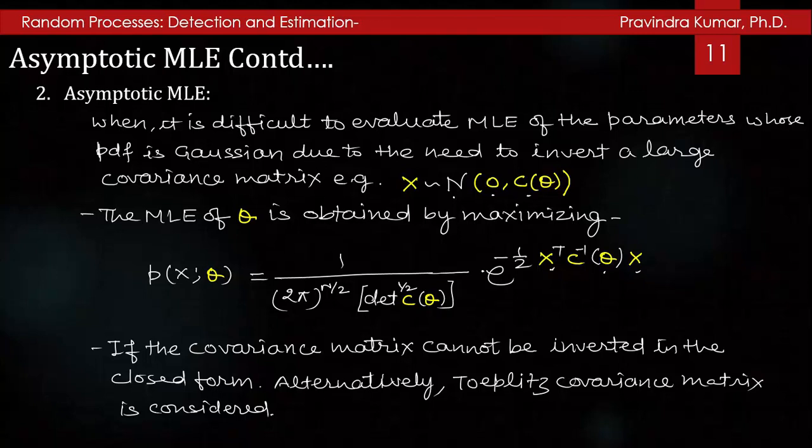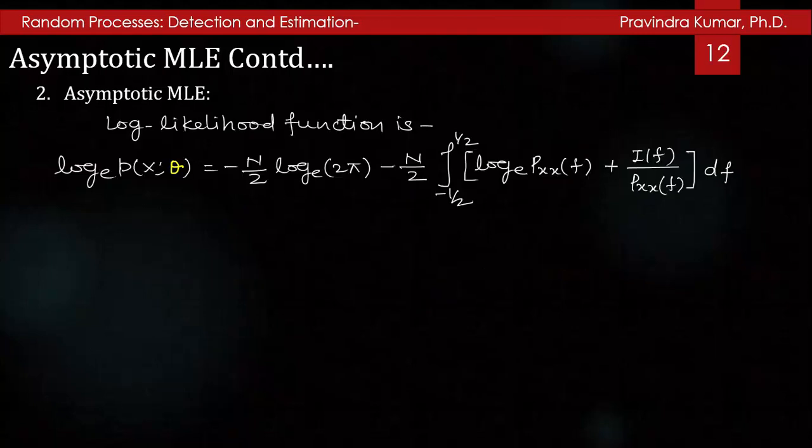Then the log likelihood function log_e p(x;θ) is equal to −n/2 log_e 2π − n/2 ∫ from −1/2 to 1/2 of [log_e P_xx(f) + I(f)/P_xx(f)] df.